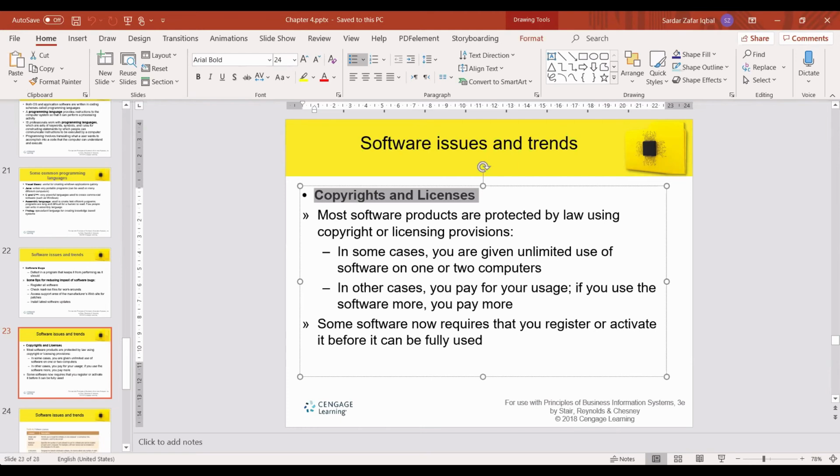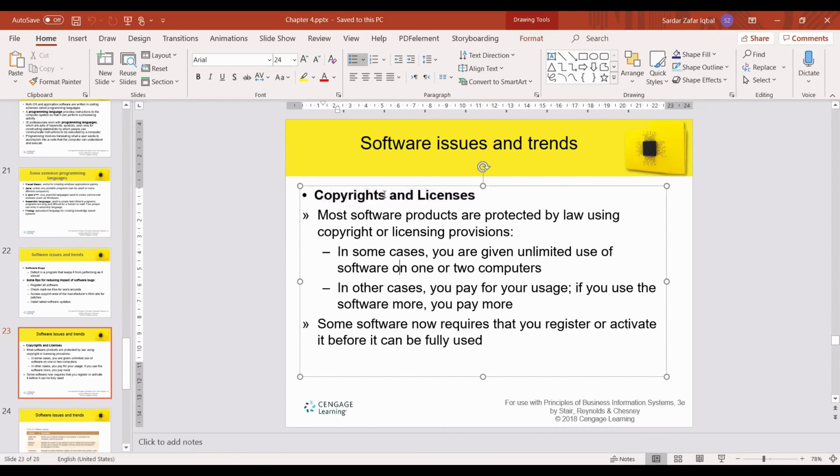Yes. Okay. So you are using one software. How many licenses are you going to purchase? So maybe 10, maybe 20, maybe 40, maybe 50. Okay. But you have to purchase that. If you have the license, you can use that software.